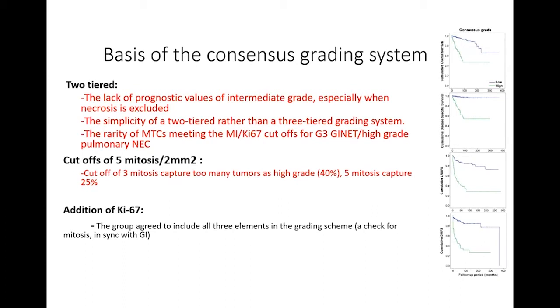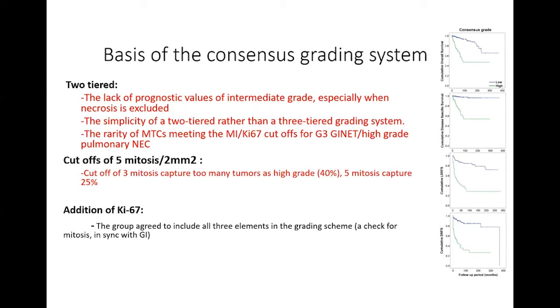As I showed in the beginning of this presentation, the rarity of medullary carcinoma meeting very high mitotic and Ki67 cutoffs that I used in a three-tiered grading system, like in the gastrointestinal neuroendocrine system.